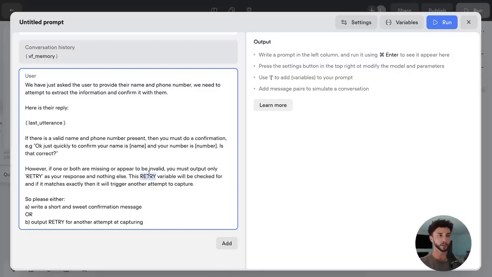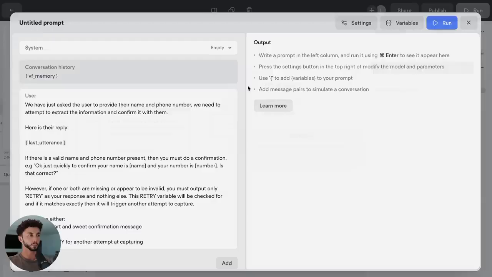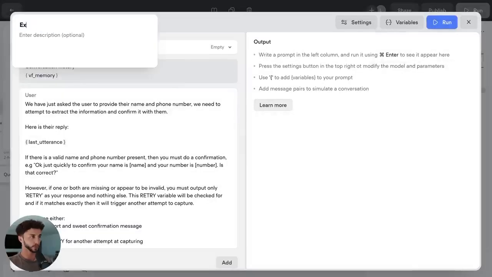So what we're doing here is using AI to analyze the response, looking to pluck out a name and phone number, and we also want to confirm that because this is likely going to be over the phone. If the AI doesn't see a clear valid phone number and a valid name, then it's going to output only the word retry. Otherwise it gives us a response if it's good to go, and we can move on to the next step. If it says retry, then we're going to retry. Of course, this retry doesn't actually do anything unless we build the functionality to look for that retry keyword, which we'll do in a second. Untitled prompt, we can change this to extract, attempt, extract, name, phone.